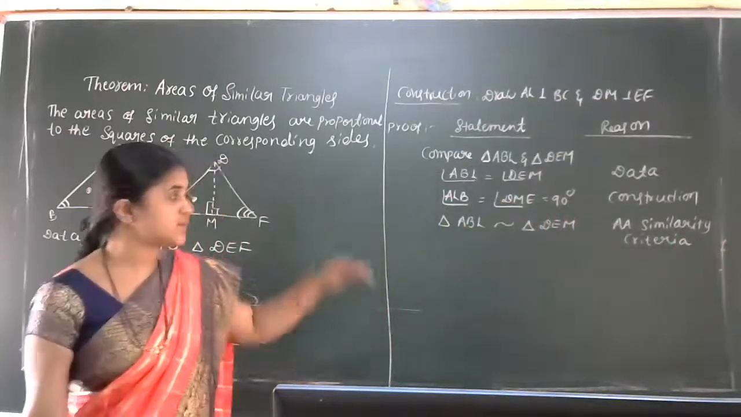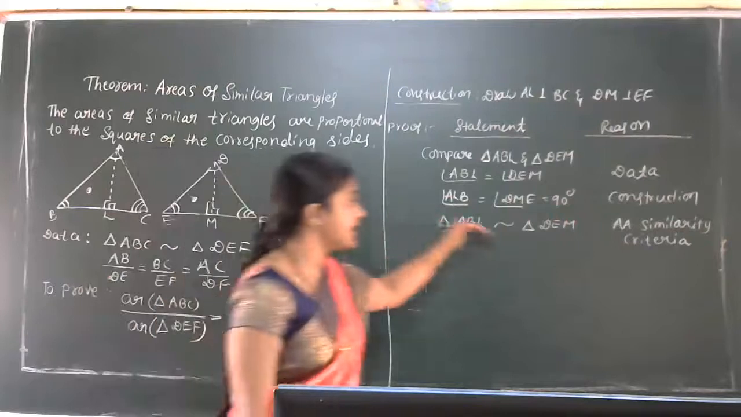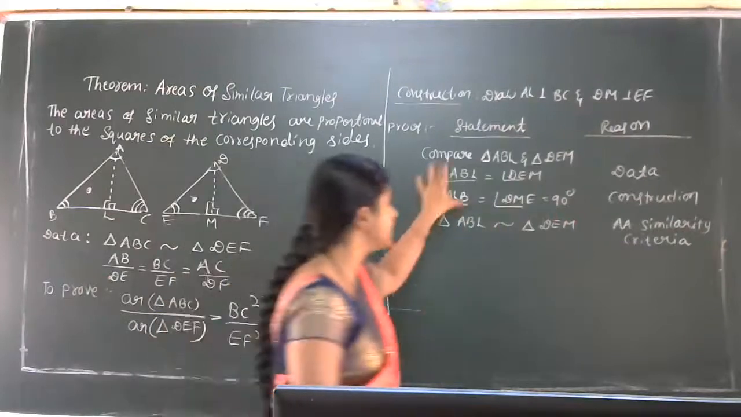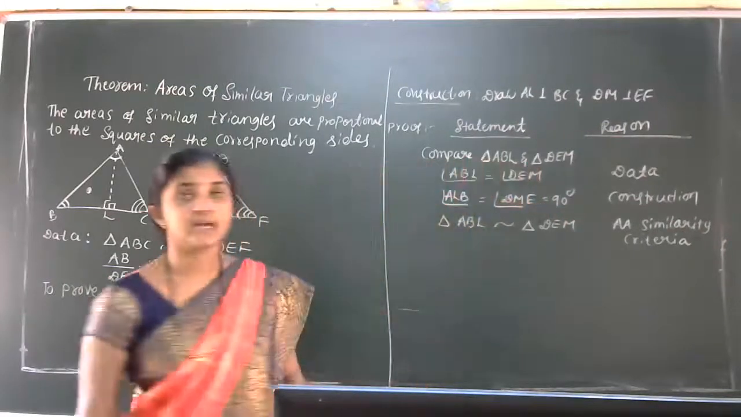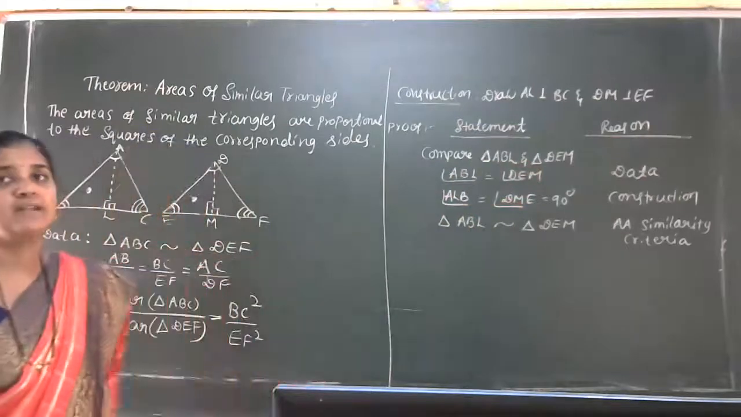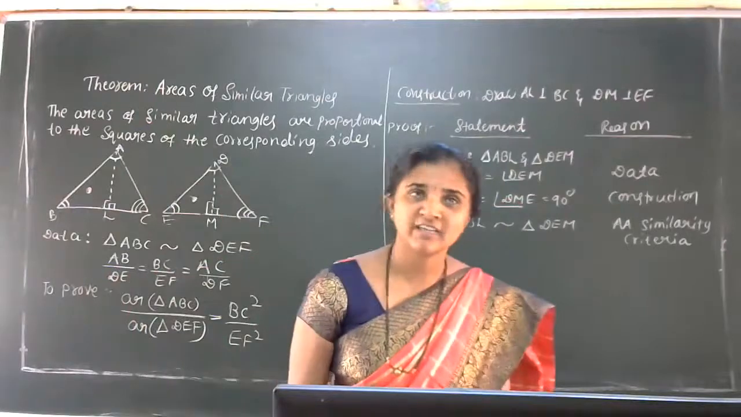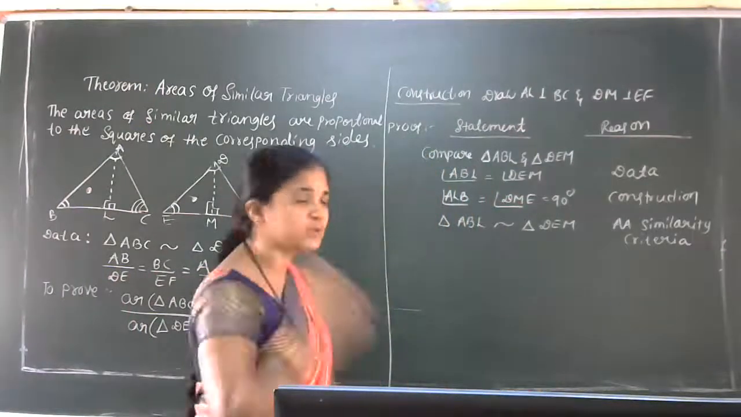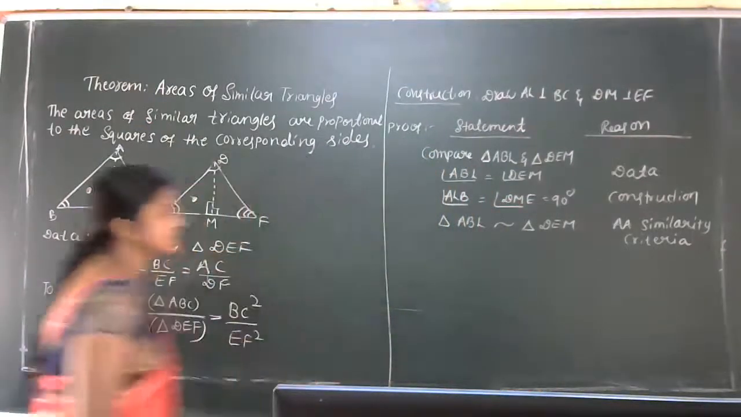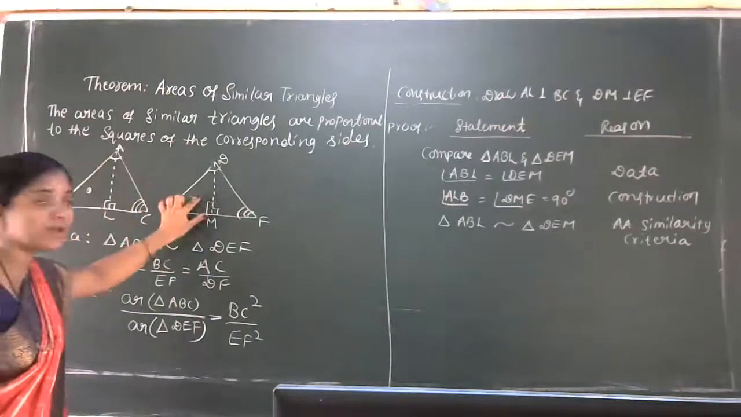So, first step, you have got the idea, I think. AA similarity criteria wise, these two triangles are said to be similar. When two triangles are similar, the corresponding sides are in proportion. I use that property. So this triangle is similar to this triangle.